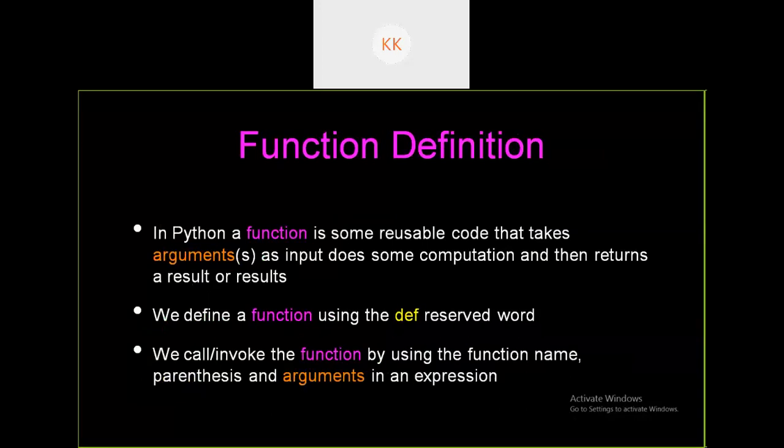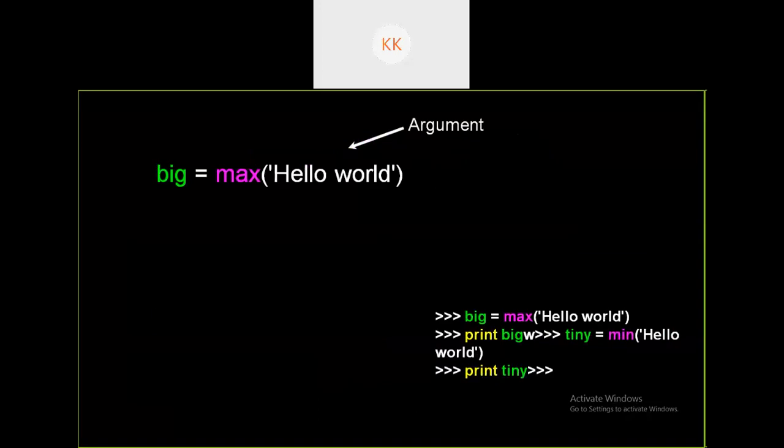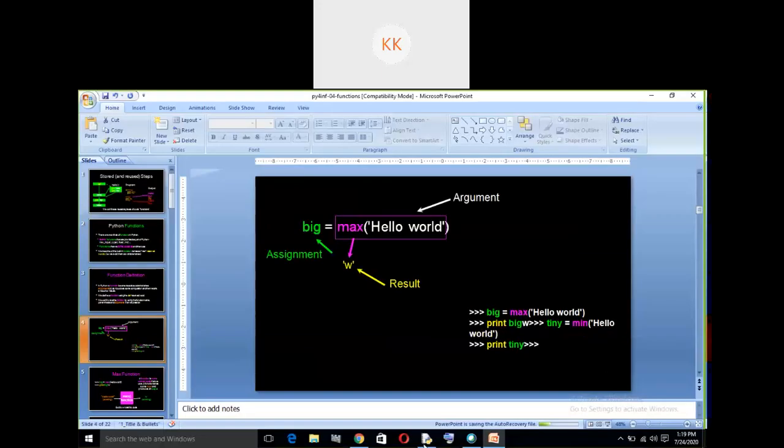Once you are done with defining a function, we will also call that function by passing some arguments. Arguments are nothing but the input, as I said earlier. If the function expects some input, then only can we pass the arguments. If it does not expect an input, we need not pass an argument. I will give an example. Here you see max is a function. Let us see through a real example. I will give a small example here.